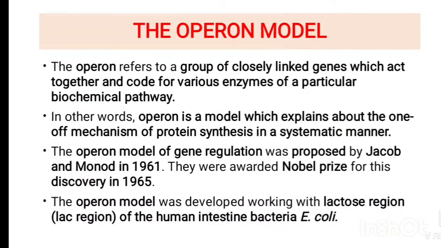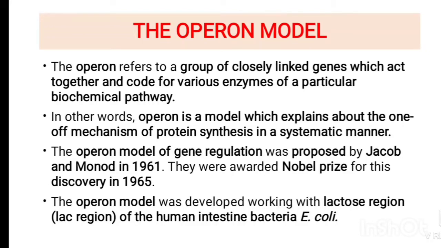If we see the operon model, the operon refers to a group of closely linked genes which act together and code for various enzymes of a particular biochemical pathway. In other words, the operon is a model which explains the on-off mechanism of protein synthesis in a systematic manner. The operon model of gene regulation was proposed by Jacob and Monod in 1961. They were awarded the Nobel Prize for their discovery in 1965.